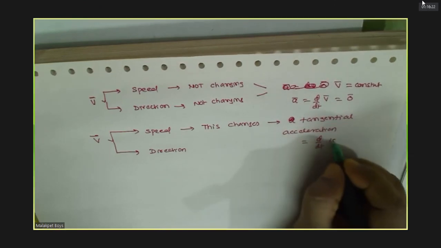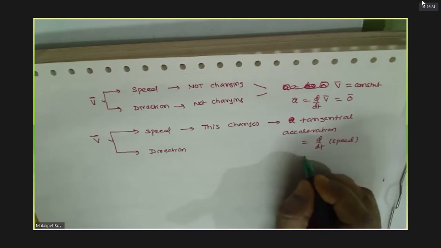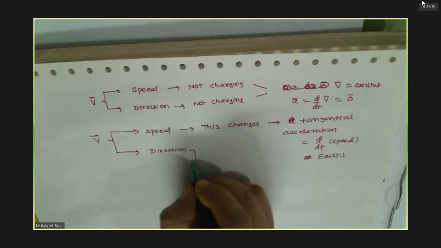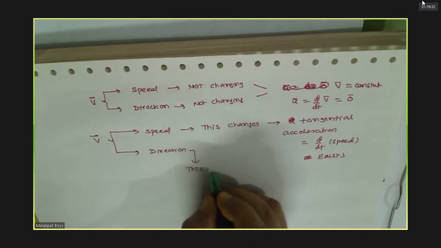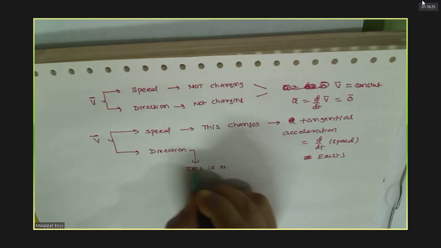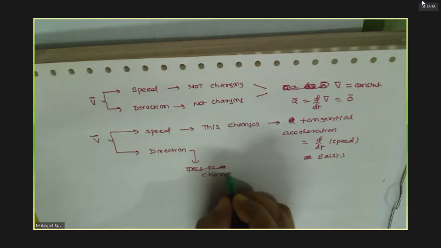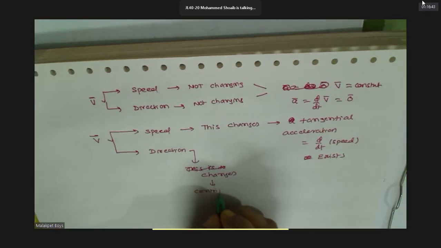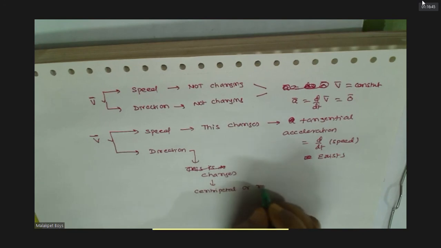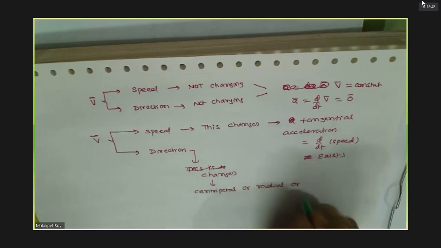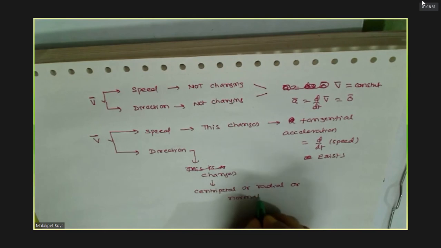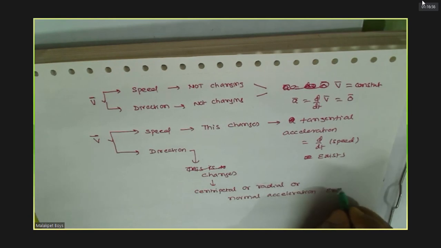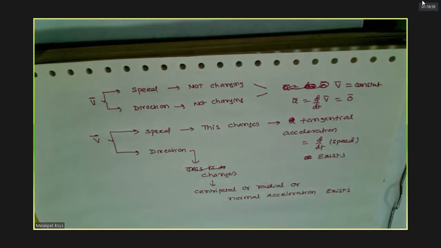Rate of change of speed exists. Okay, this is not changing, or if direction changes, which acceleration will be there? Centripetal, or radial, or normal acceleration exists. Do you agree with this? Clear? Yes, sir.